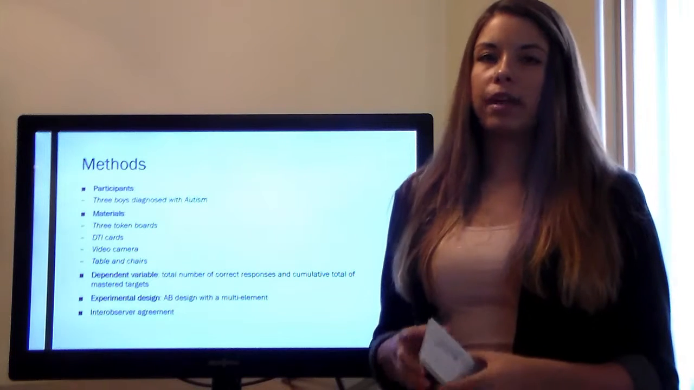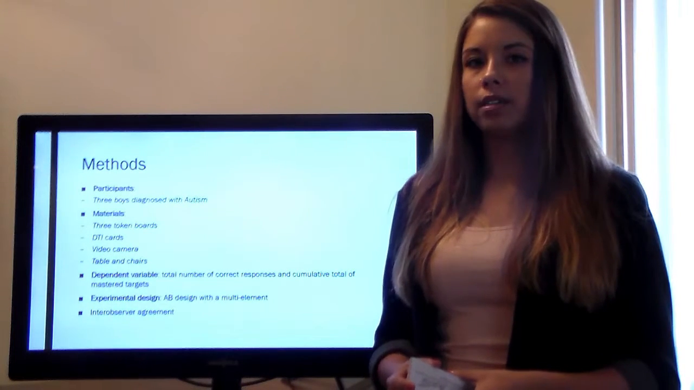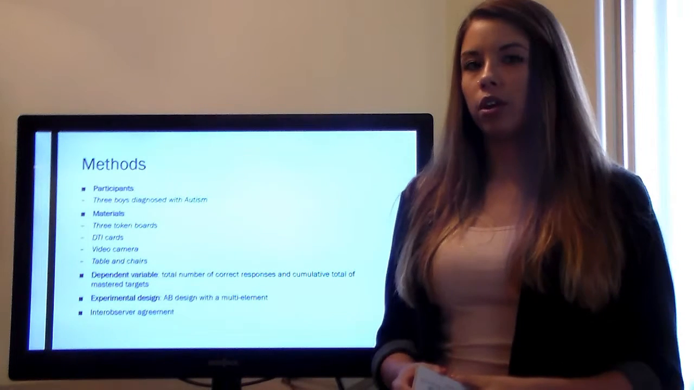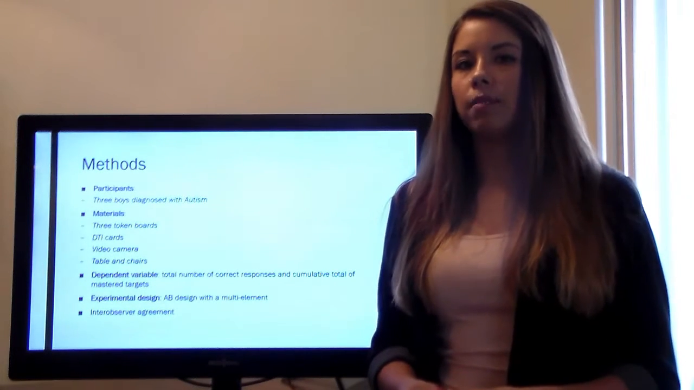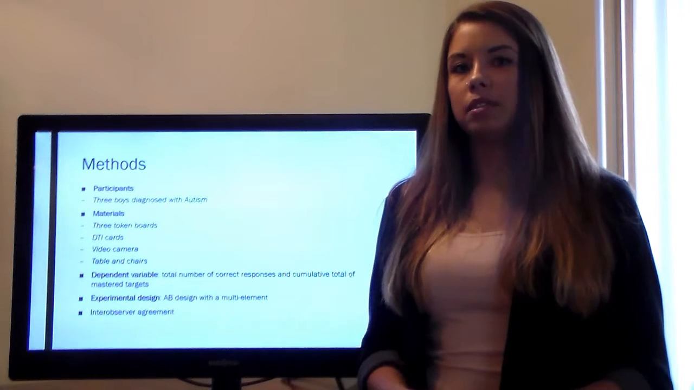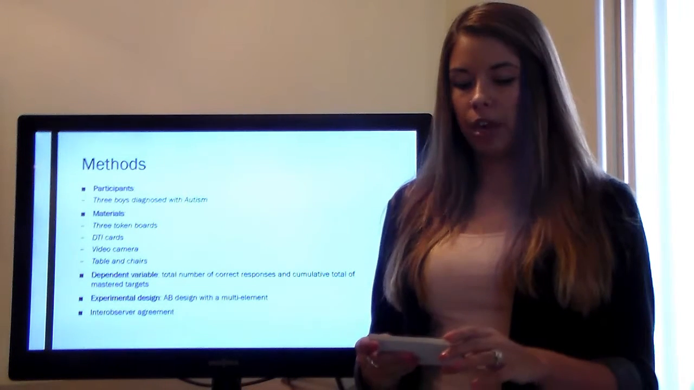I used 3 participants. They were 3 boys diagnosed with autism, between the ages of 5 and 7. They were vocal learners, had a history with token reinforcement, and attended the center full-time. Alongside ABA therapy, they also received occupational therapy and speech therapy.